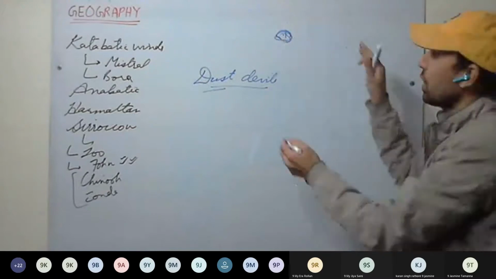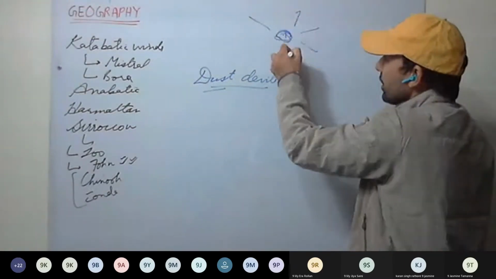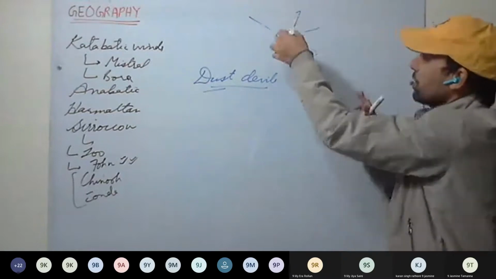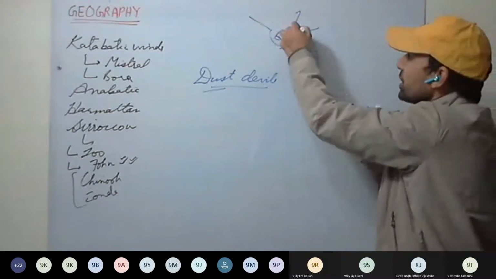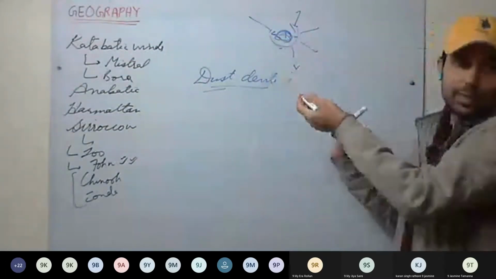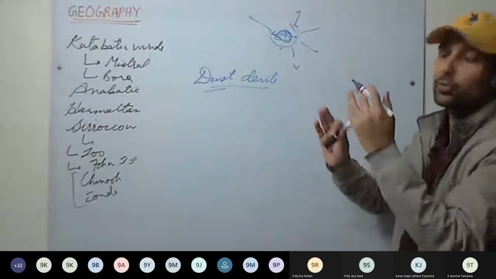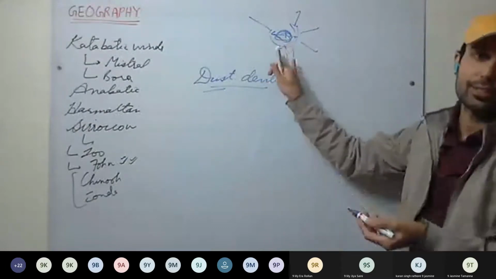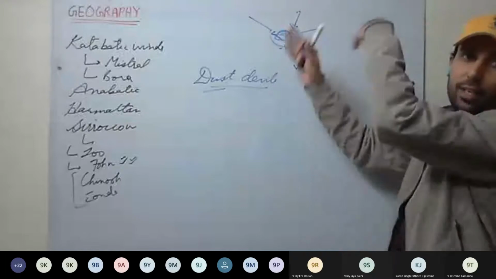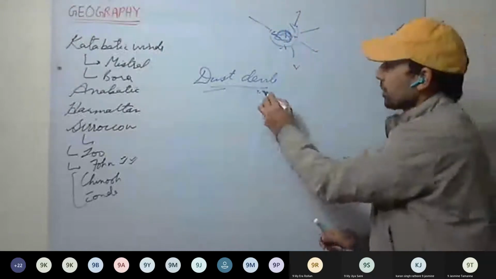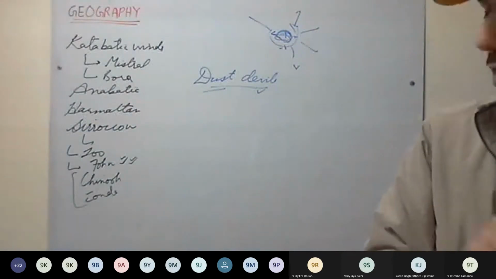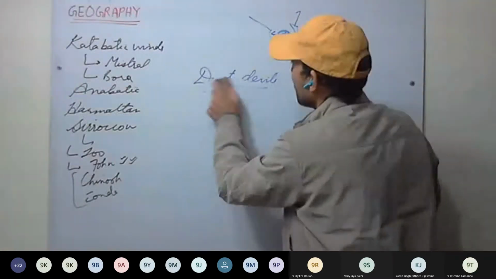So low pressure develops. Now air from the surrounding rushes in, and a circular whirlwind is created. Wind starts to whirl, and its diameter may be a few meters. It moves along, and its height may be around 600 or 900 meters. So dust is peeled up along with the air, and a dust devil is created. Understood? Any doubt you have, go through it once. Okay. Then we'll discuss the nor'westers.